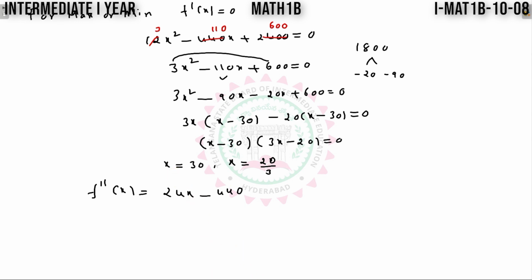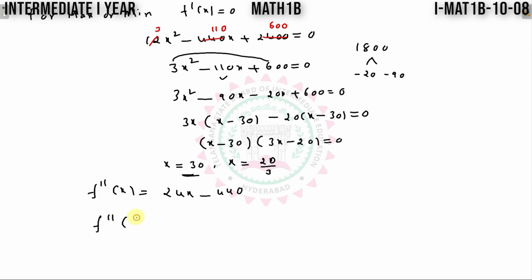This x is equal to 30 is not possible here, because the length of the sheet is 30 centimeters. If I remove this total length, there is no rectangular sheet. So that's why take x is equal to 20 by 3 here.